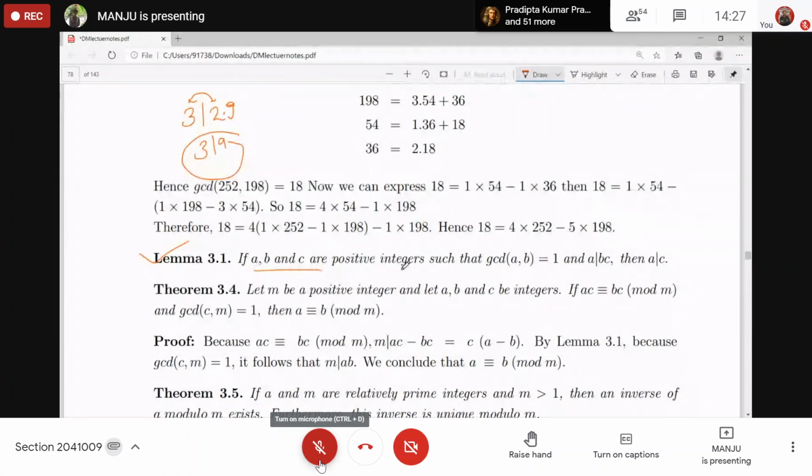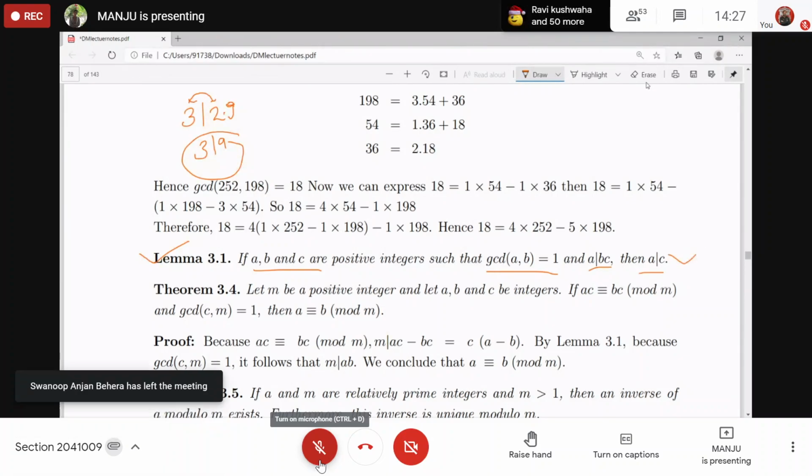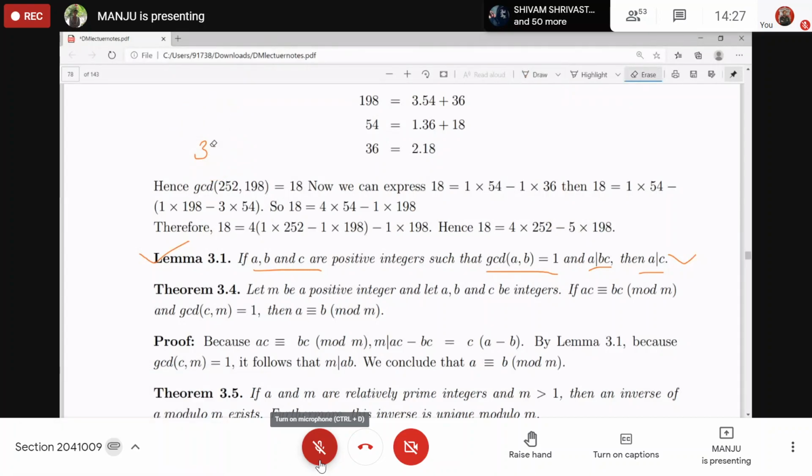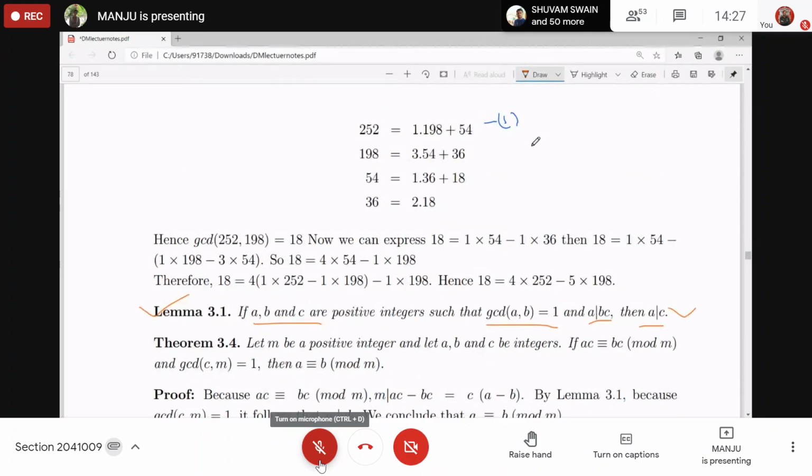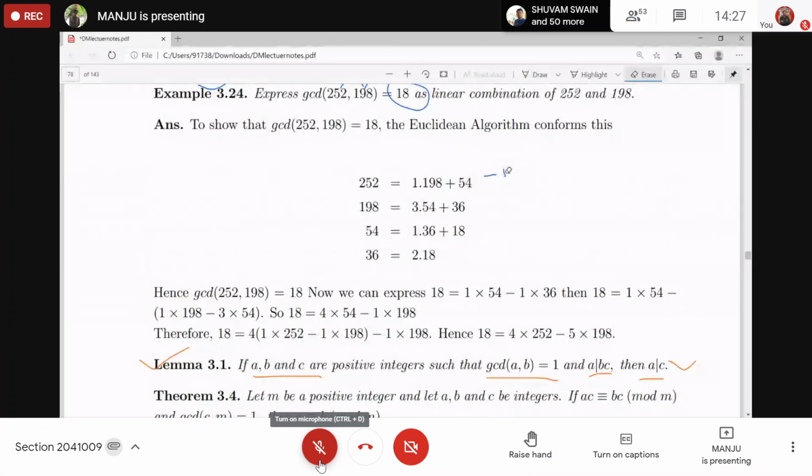That is, if A, B, C are positive integers such that GCD of A and B is 1, and A divides B into C, then A divides C. Because A and B do not have any common factor, that's why it should divide C. How you will prove this? Proof is not required. So, how you will give the argument for this one? If someone asks you that, how you will prove this?